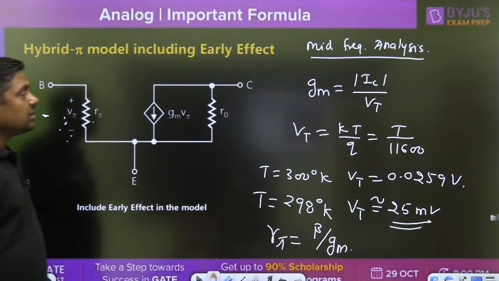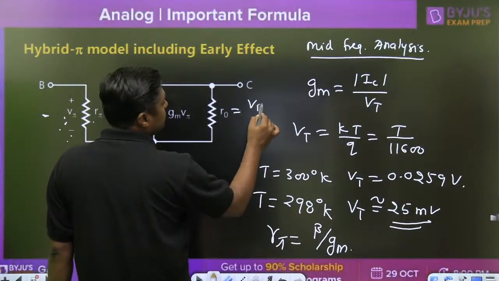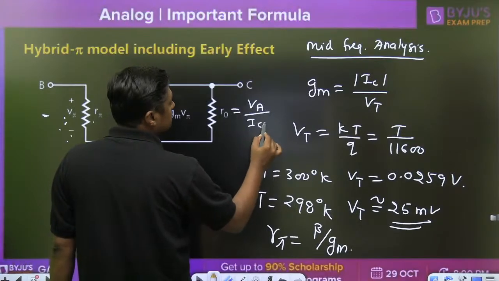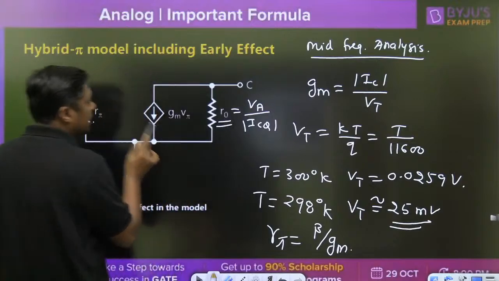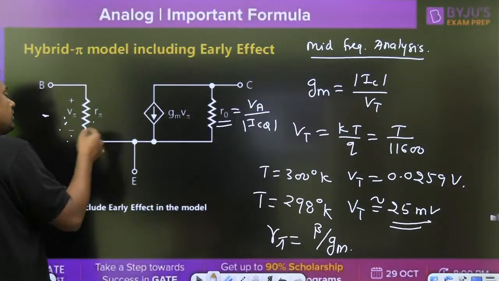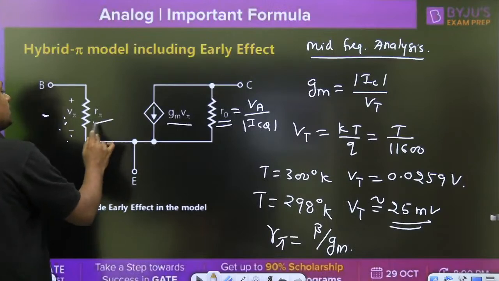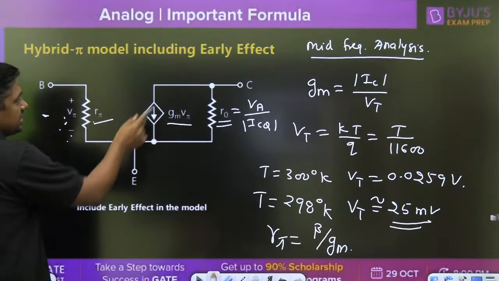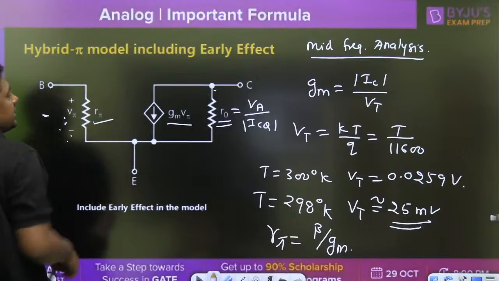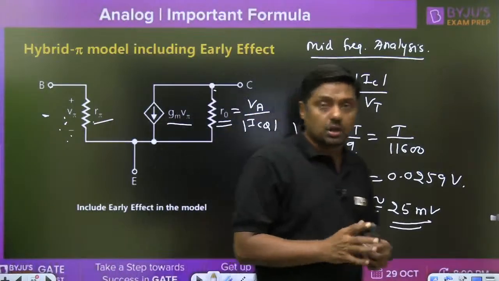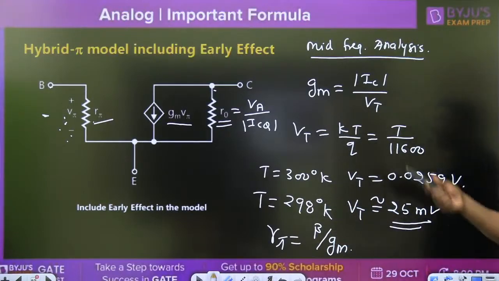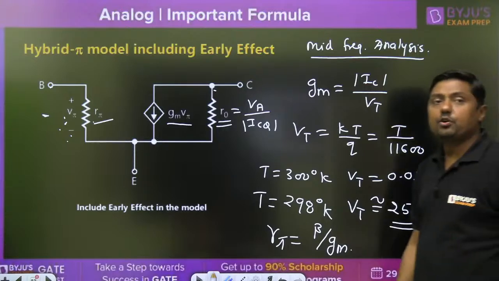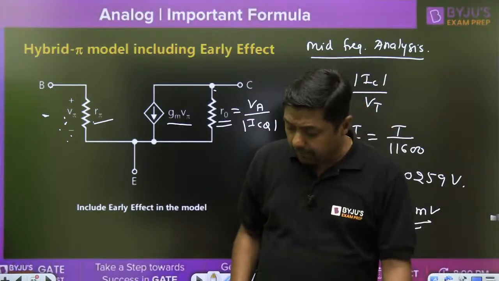As I have already given, r naught is given by VA by ICQ, the early voltage upon ICQ; you can find the output resistance. So that is about the model. In the electrical branch, normally they will ask what is gm, what is r pi, and what is r naught. Emitter is connected here, collector is connected here, base is connected here. This is the small signal model, the linear model for the BJT. We are not connecting any capacitor. It is in the mid frequency region. Okay. The next one.